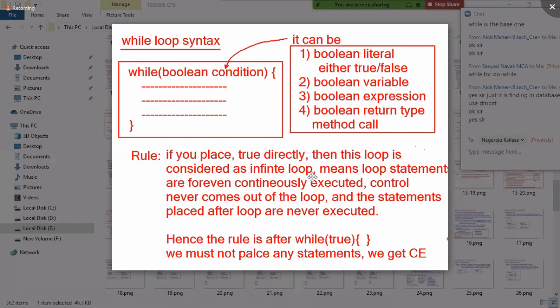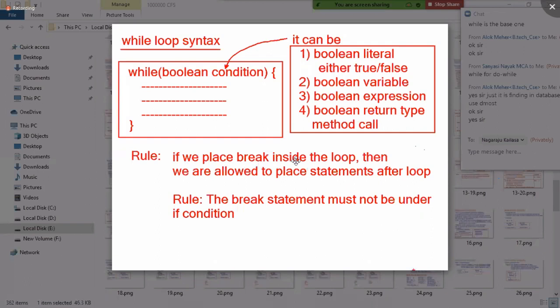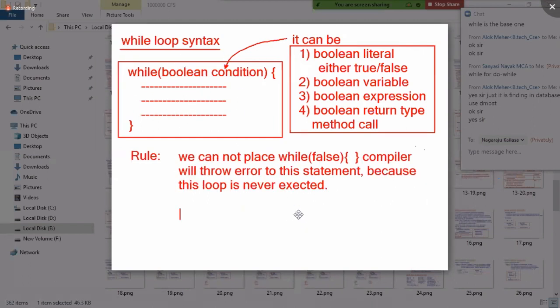So, did you understand the while loop? If you place a break inside the loop, then we are allowed to place statements after the loop, because the break statement terminates the loop and sends the control out. The break statement must not be under an if condition. If you want to place break, the break should not be under if. If you place if under if, again the problem will come.